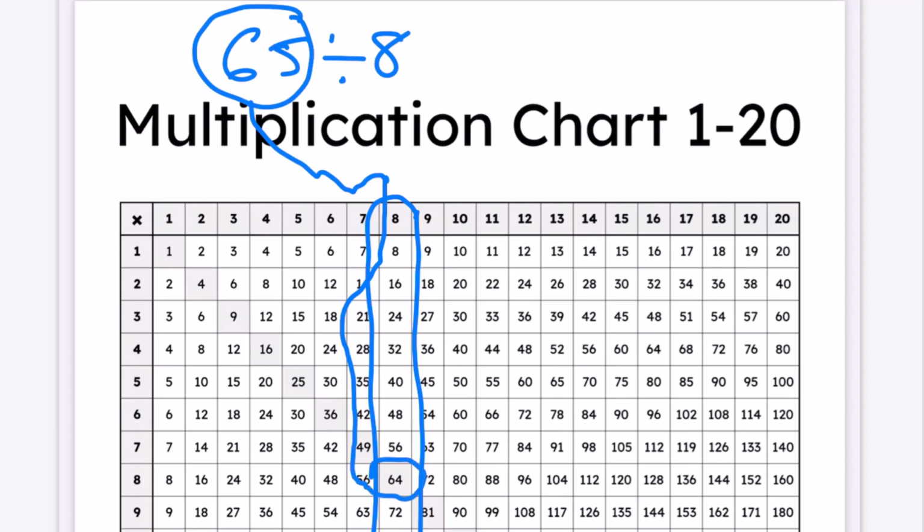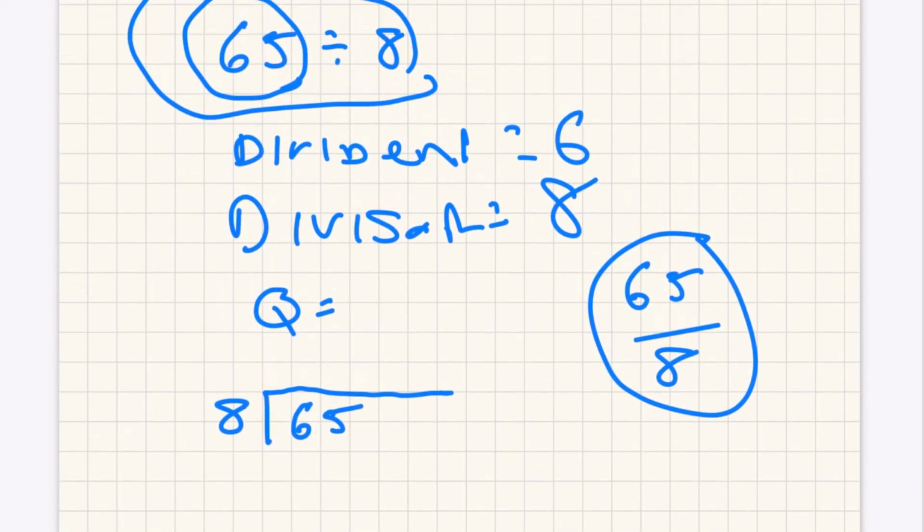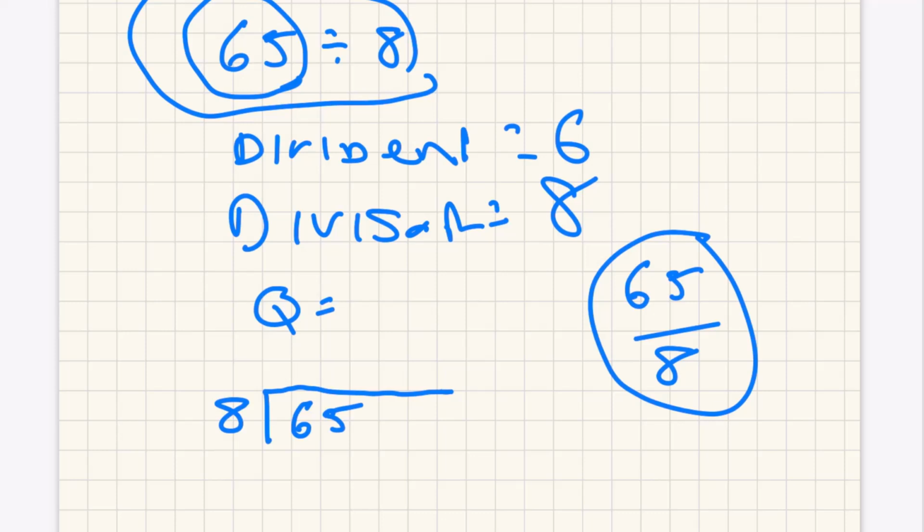We don't find it, but we do find 64, which means the next higher number is 72. So you look for the biggest number in the divisor column, in this case 8, that is not bigger than the dividend, and that would be 64. So the partial product is 64, and the quotient is 8. That's the row, the eighth row. The eighth row in the 8 column is 64. The 9th row would be 72. That's too high. So therefore, the quotient is 8, and the partial product is 64, because 8 times 8 is 64. That will give us 2 of the 3 numbers.